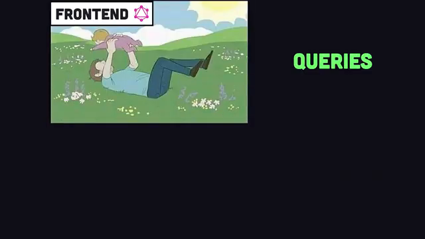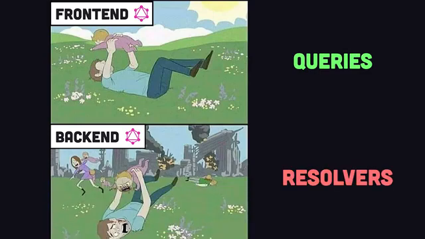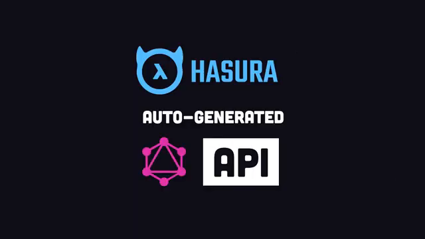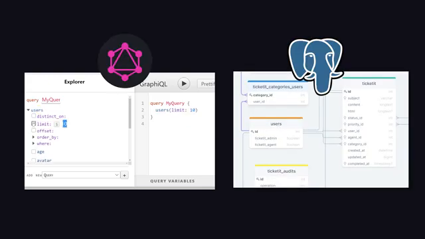Front-end developers love using GraphQL, but back-end developers are faced with the challenge of writing efficient SQL queries that resolve the GraphQL schema. The Hasura engine eliminates this problem by automatically generating the schema and resolvers for you. Just point it to your Postgres database and it will use the existing tables and views to generate an API that's ready to roll in your front-end app.